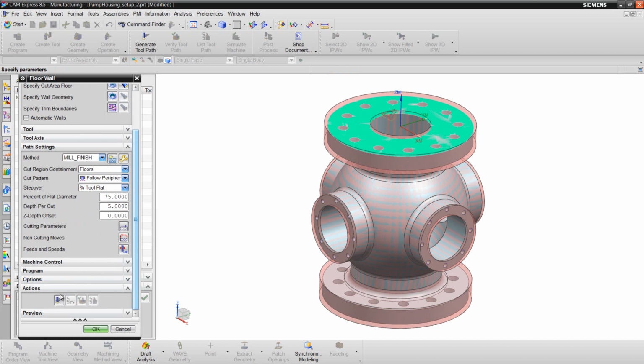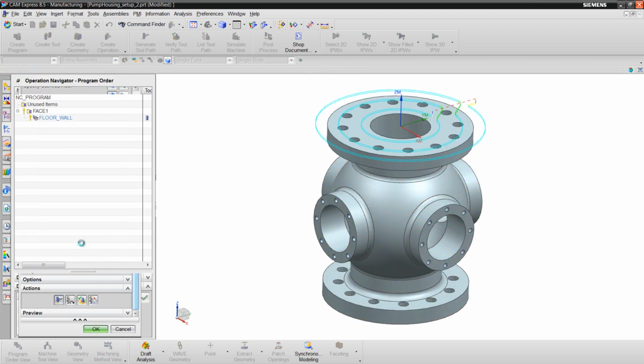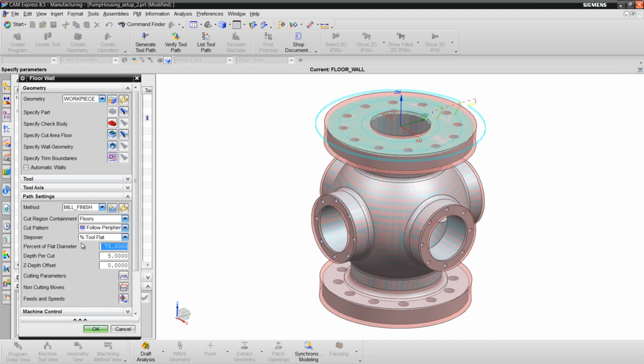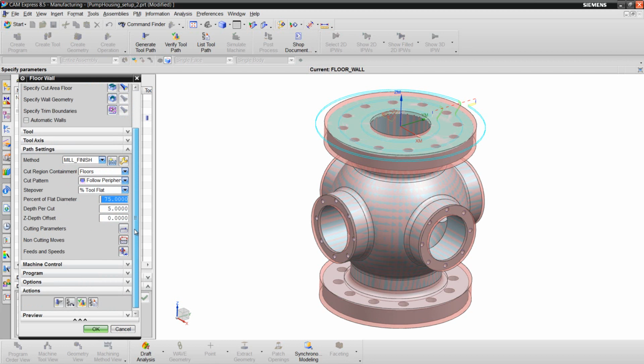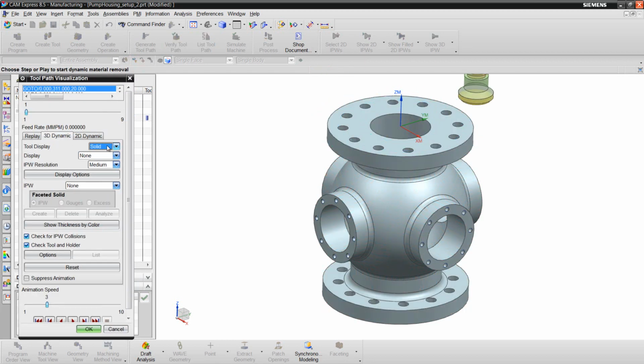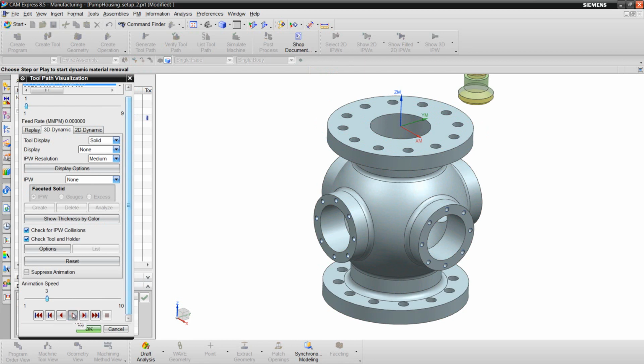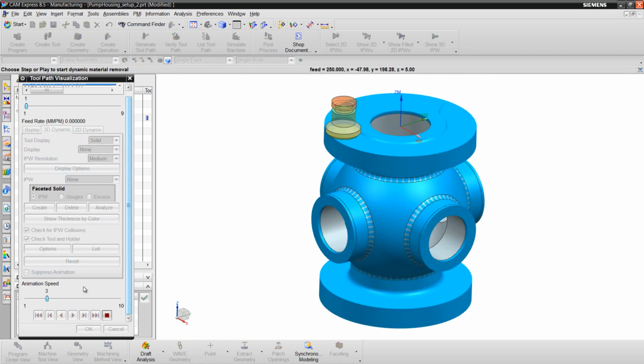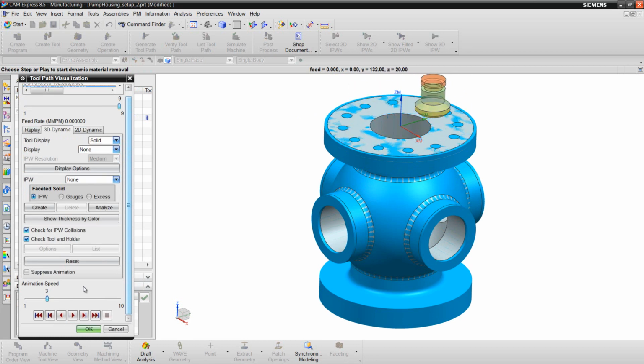Now I can generate the operation. Let's check our work. So far, so good.